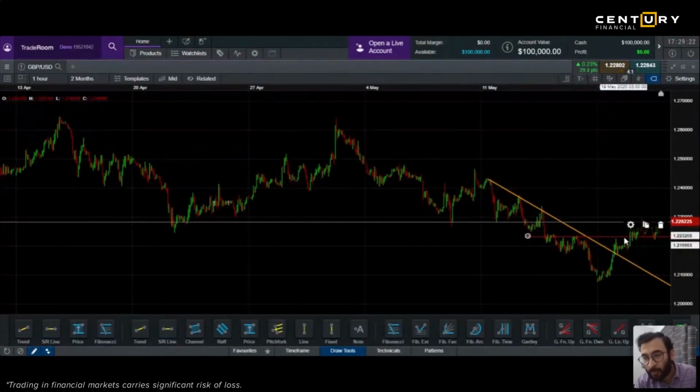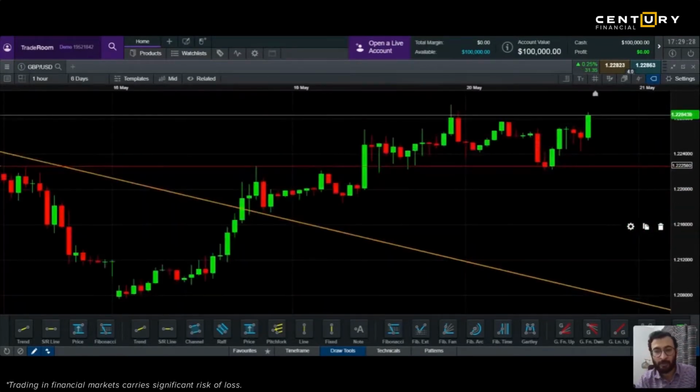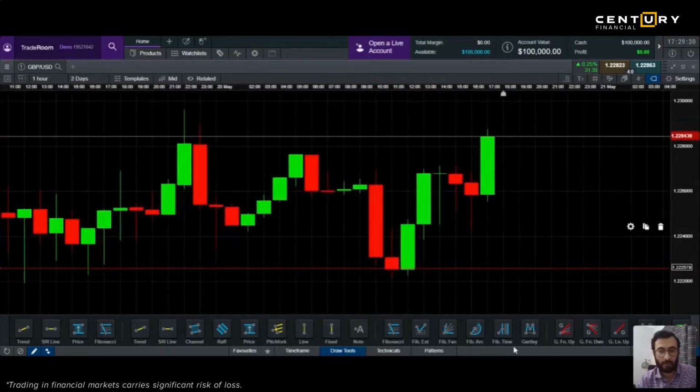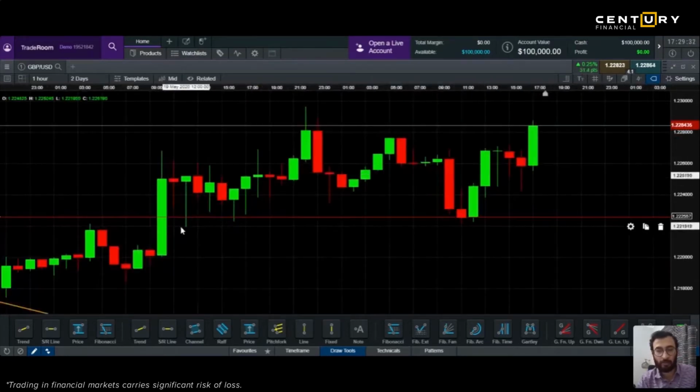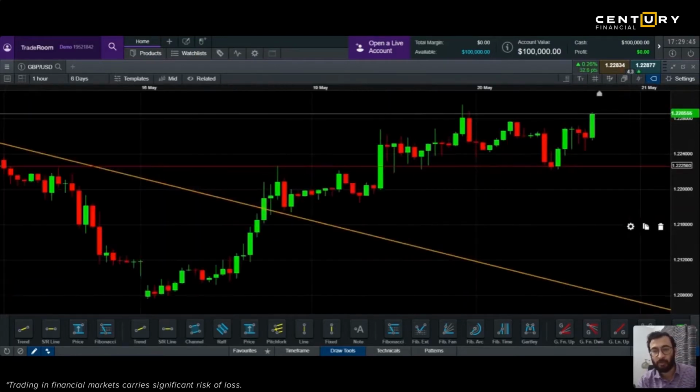See, this is your support 1, this line. When you zoom in, you will realize, see this. Okay, this is your first support. 1, 2, 3, 4, 5, almost here. If price comes down here, you buy it. And when you see your resistance, go back.